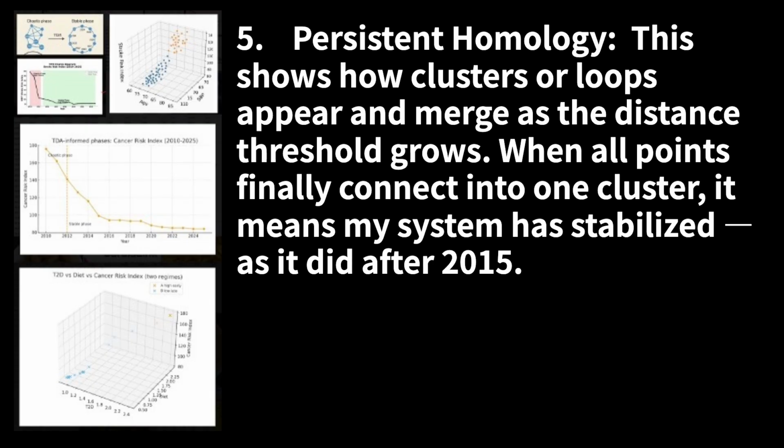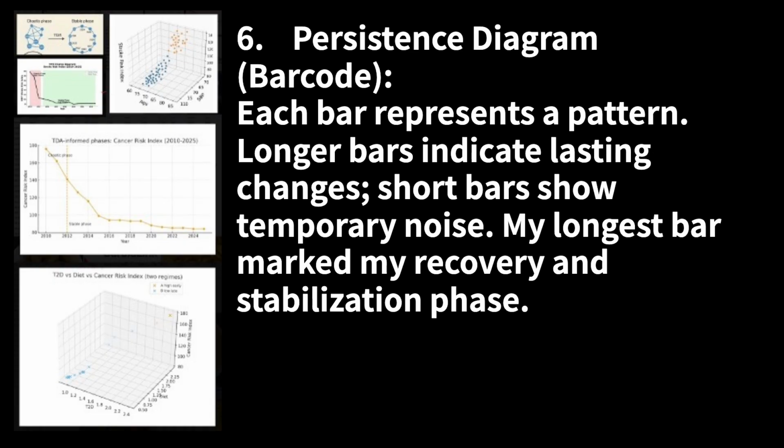5. Persistent homology: this shows how clusters or loops appear and merge as the distance threshold grows. When all points finally connect into one cluster, it means my system has stabilized, as it did after 2015. 6. Persistence diagram, or barcode: each bar represents a pattern. Longer bars indicate lasting changes, short bars show temporary noise. My longest bar marked my recovery and stabilization phase.